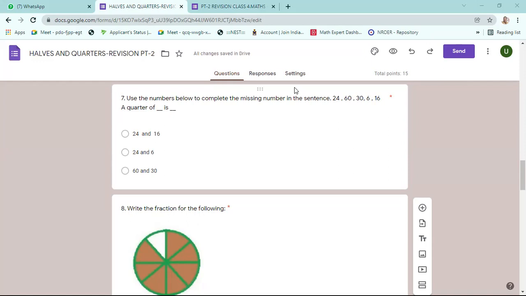Quarter means divided by 4. Simple logic. Three options are there. 24 divided by 4 is 16? Not correct. 24 divided by 4 is 6, which is correct. The second one is the right option. That's all, a very simple question. Quarter means divided by 4.